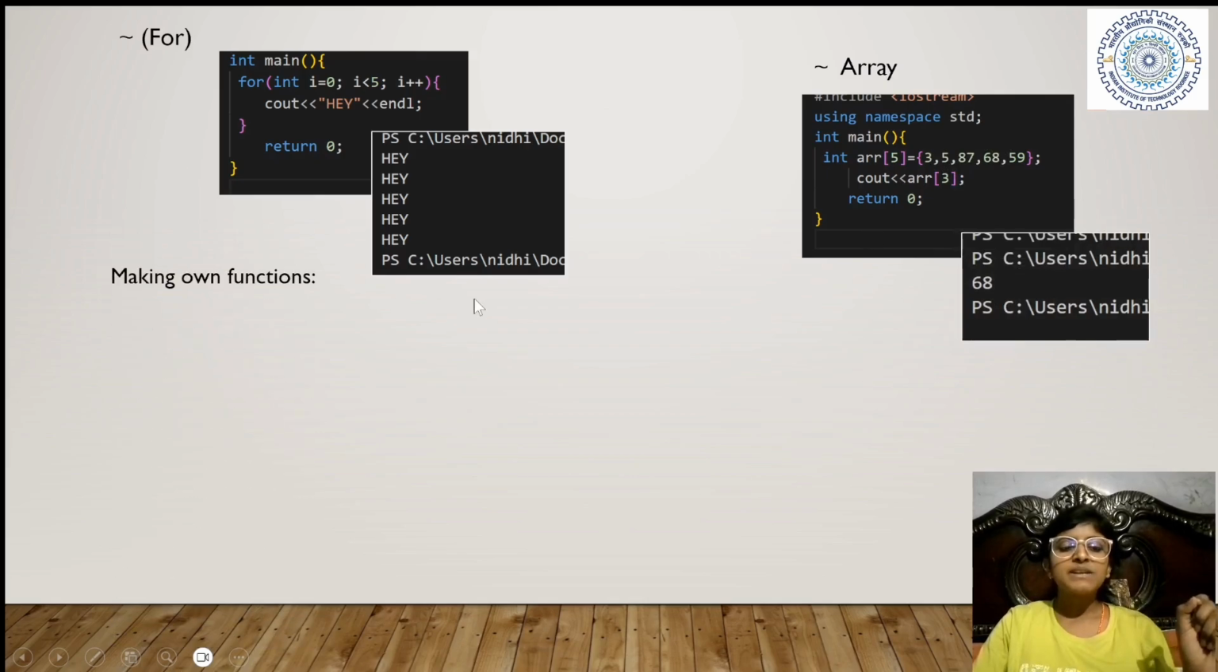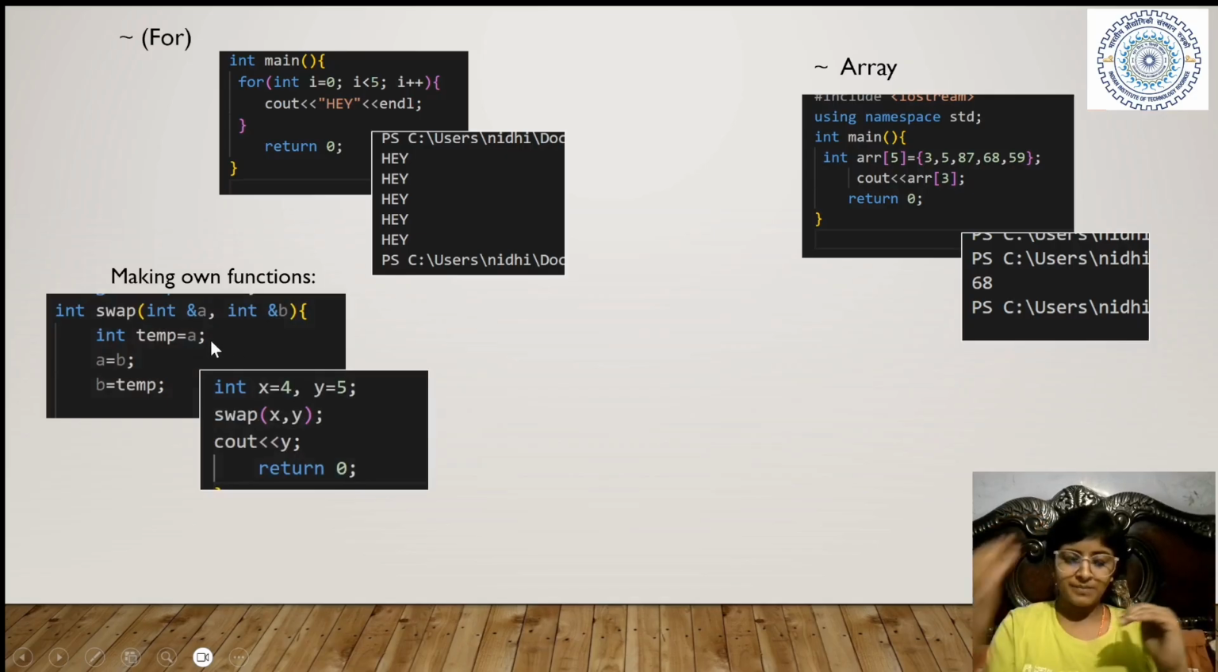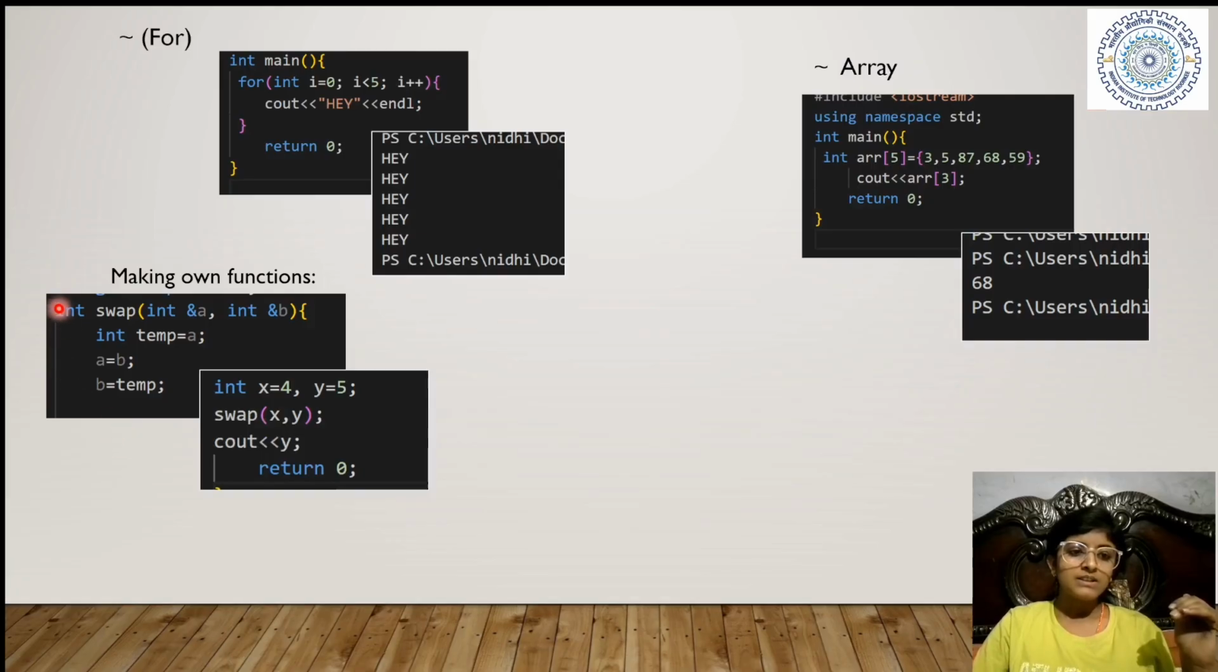Right. Next thing is making our own functions. How can we make our own functions? Before int main, we have to define them. I have made one with int, and we can make functions with any data type. I have made a function swap which takes two values. These are the arguments of any function we want to make, and it will take values int a, int b.